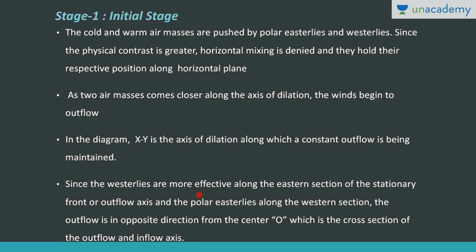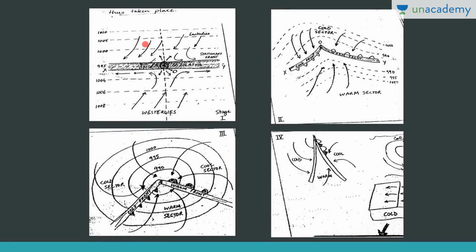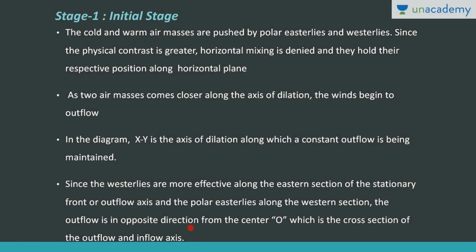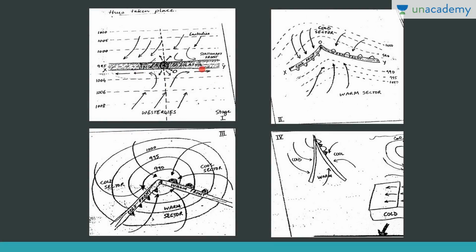Since the westerlies are more effective along the eastern section of the stationary front, right, and the polar easterlies are more active along the western section. You can see it here. Polar easterlies are more active along this western section, and westerlies are more active along the eastern section, right? That's why in the next stage you will see this kink develops, right? So the outflow is in opposite direction from the center O, right? So this happens in the initial stage, that is, here a stationary front is maintained and outflow takes place.